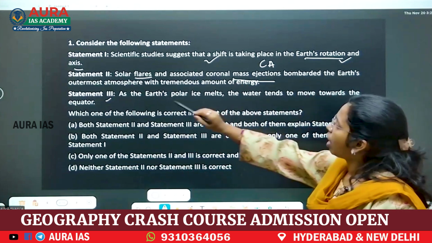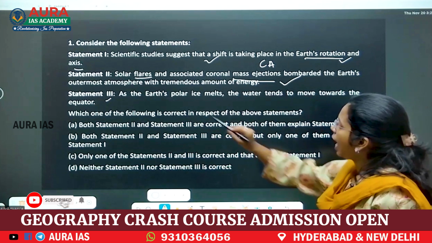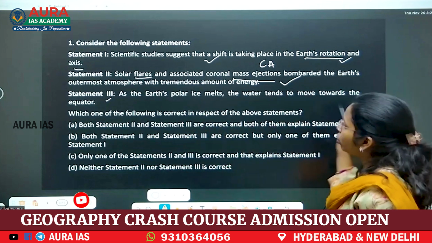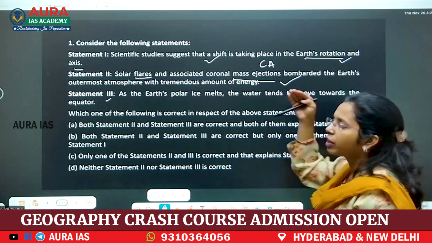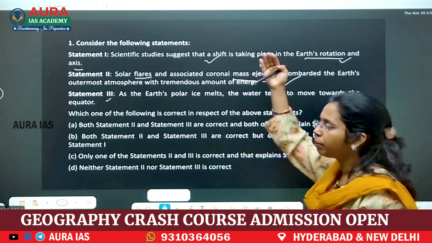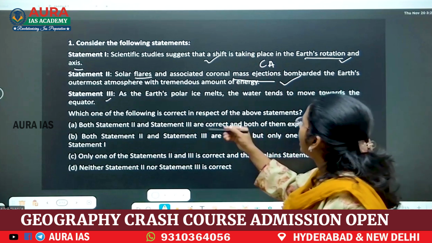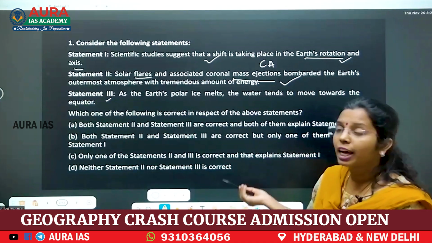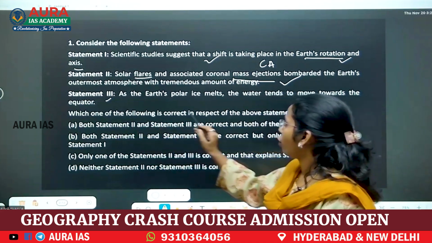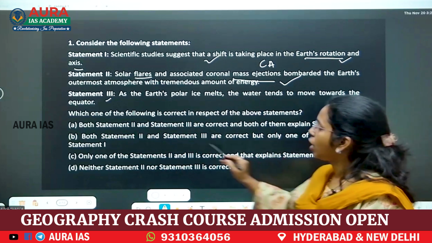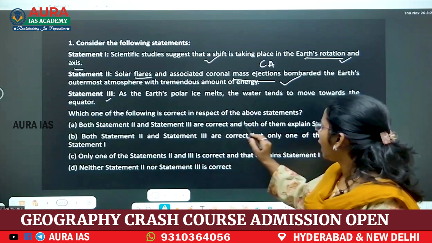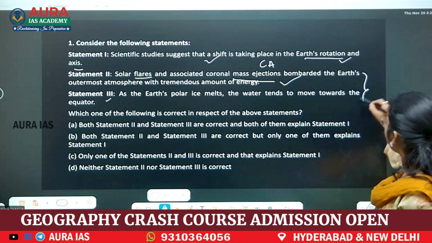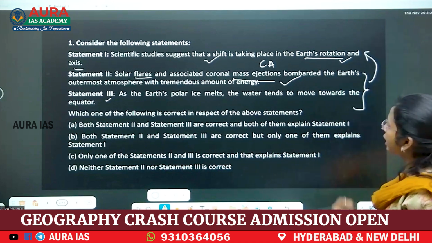So bombarded the outermost. Now this is true. As the Earth's polar ice melts, the water tends to move towards the equator. Yes. Whenever glaciers or polar ice melts, they move towards the equator. And here you have to see, all three statements are correct, but what they are asking is which one of the following is correct in respect of the above statements. Both statement 2 and statement 3 are correct, and both of them explain statement 1. See, these two are correct and they are saying these two explain statement 1.